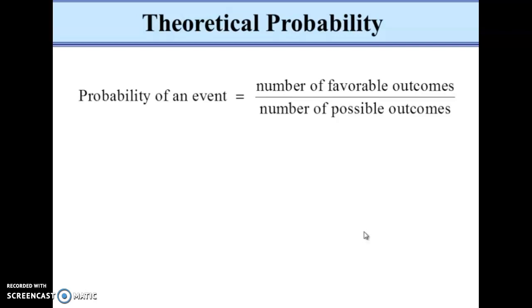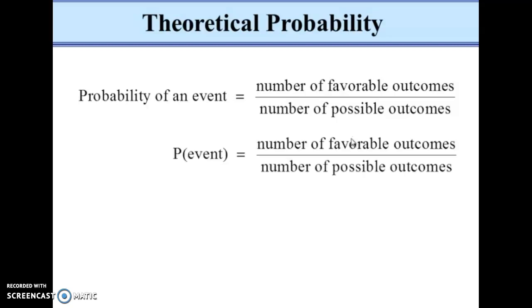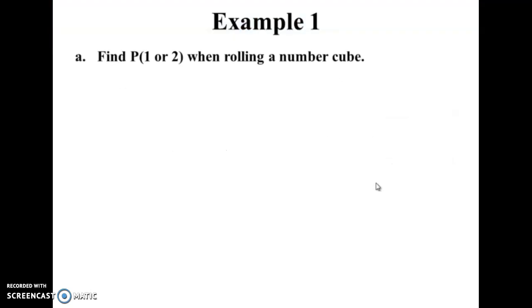Theoretical probability. To find theoretical probability, you take the number of favorable outcomes over the total number of outcomes that are possible. So we could write this as the probability of an event, whatever that event is, the number of favorable outcomes that satisfy that event over the total number of possible outcomes.